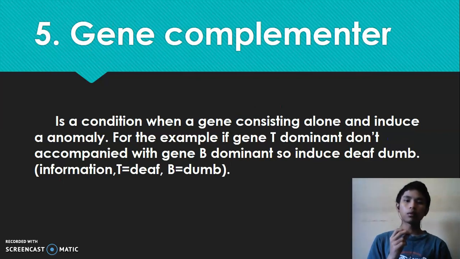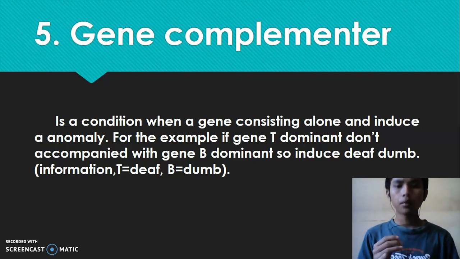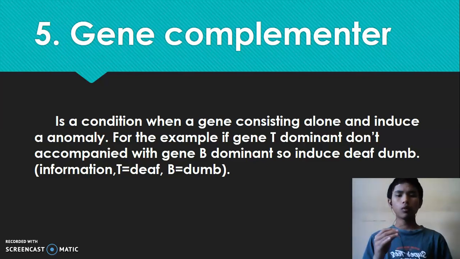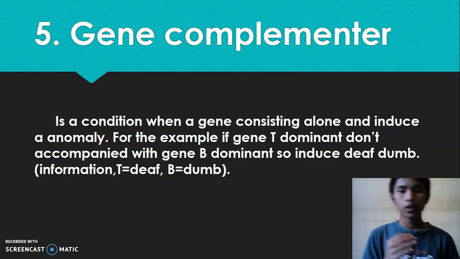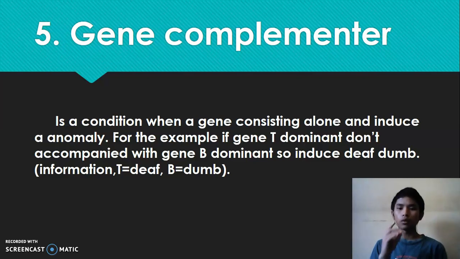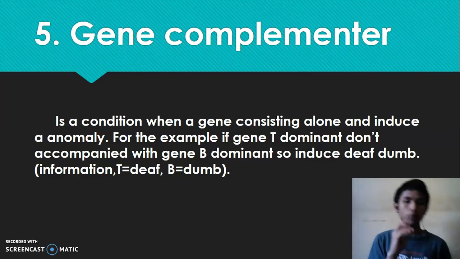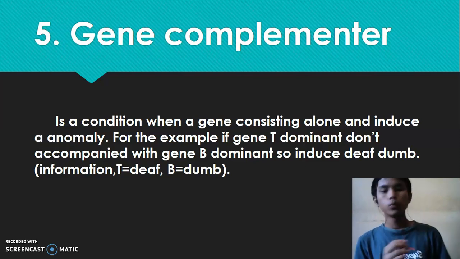Complementary genes. Complementary genes are a condition when genes consisting alone induce an anomaly. For example, if gene T is not accompanied with dominant gene B, it induces them.